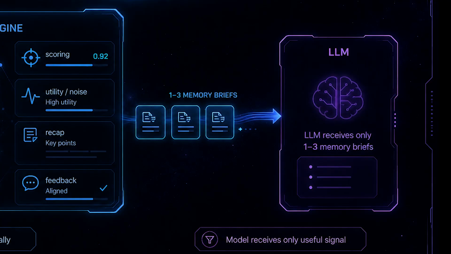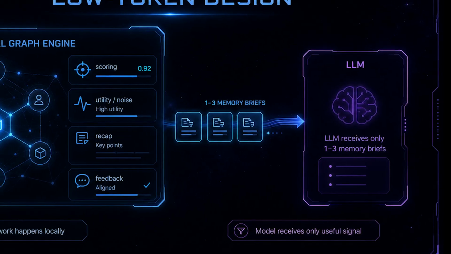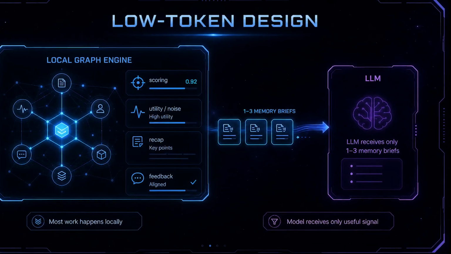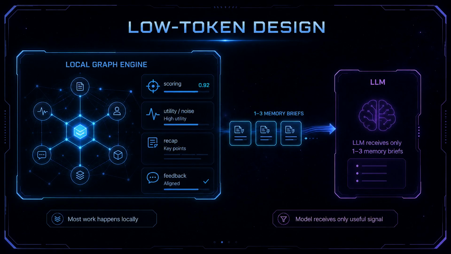The memory system should act like a signal layer around the agent. It watches the work, computes locally, and only sends back memory when it is likely to matter. That is what makes the approach feasible long term.